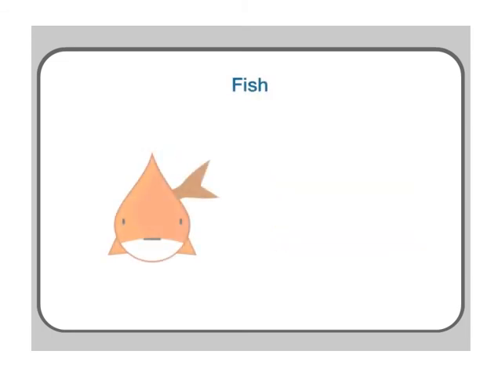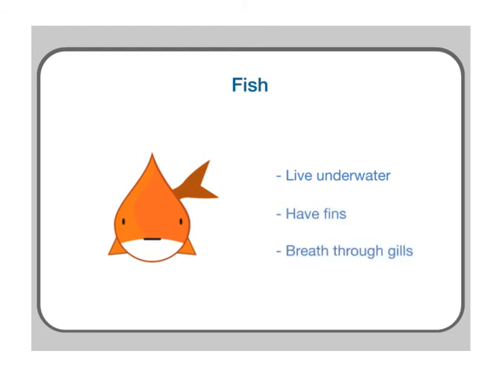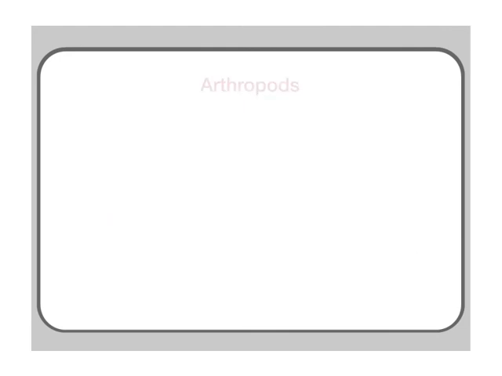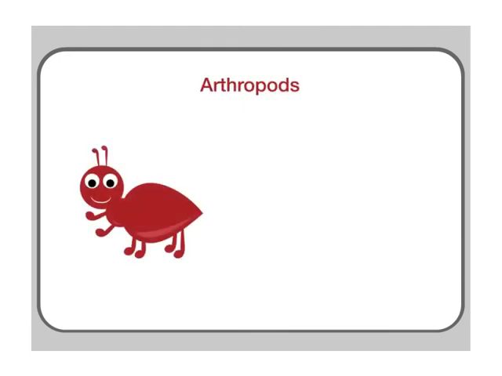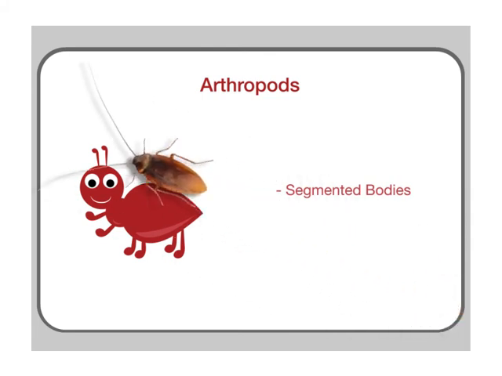Fish are animals that live their entire lives underwater, have fins, and breathe through gills on the sides of their bodies. Arthropods include insects, crabs, and spiders. They are animals with segmented bodies, divided into sections. Sometimes they are divided into 2 sections, and sometimes they are divided into 3 sections. Arthropods do not have backbones.